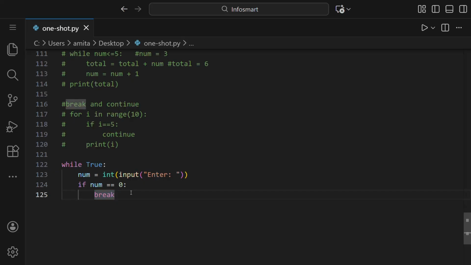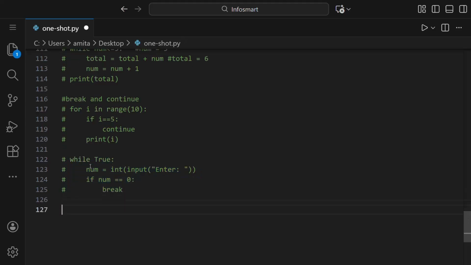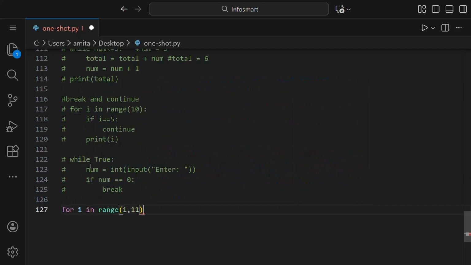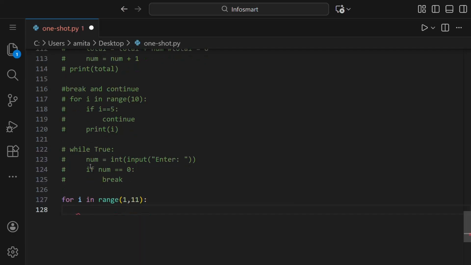Let us see one more example of continue. Let us say i is in the range 1 to 11, and if i is divisible by 2, then we need to continue, and if it's odd, then we need to print the odd numbers.